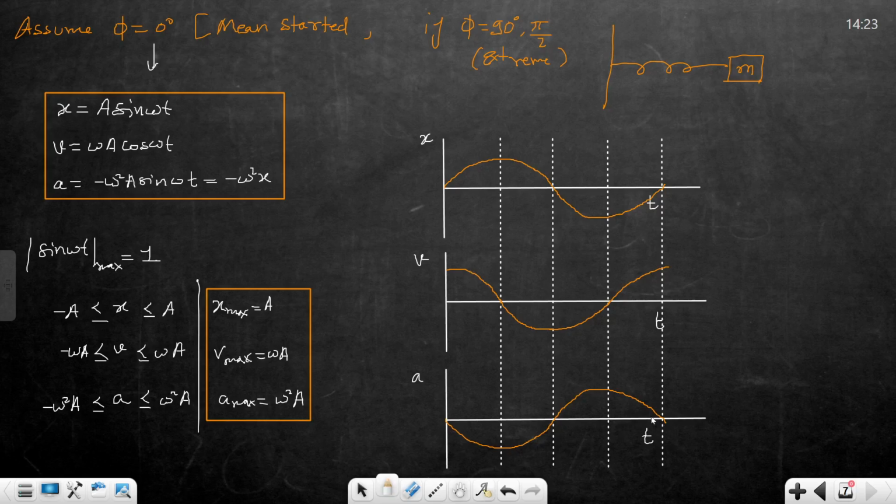Clear? Now what is the time? At t equal to 0, it will be 0. If this value is pi by 2, the time will be pi by 2 omega. This time will be pi by omega. This time will be 3 pi by 2 omega. And this time will be 2 pi by omega.